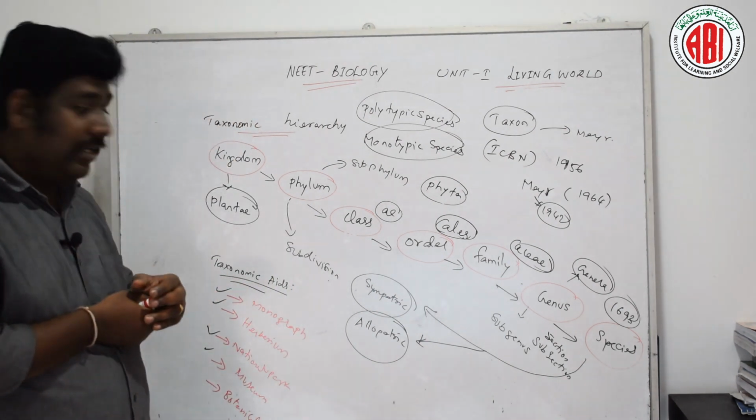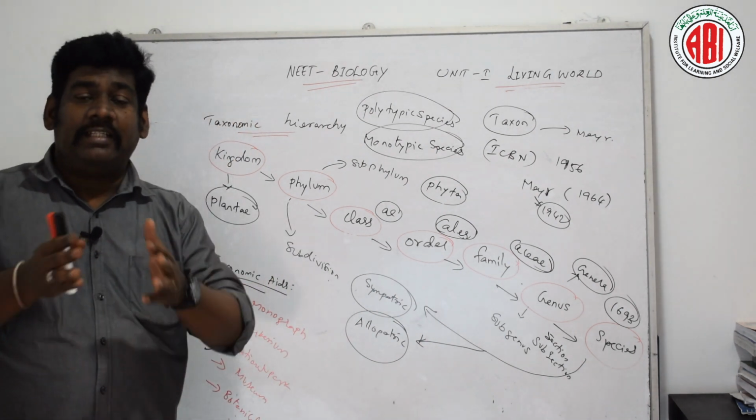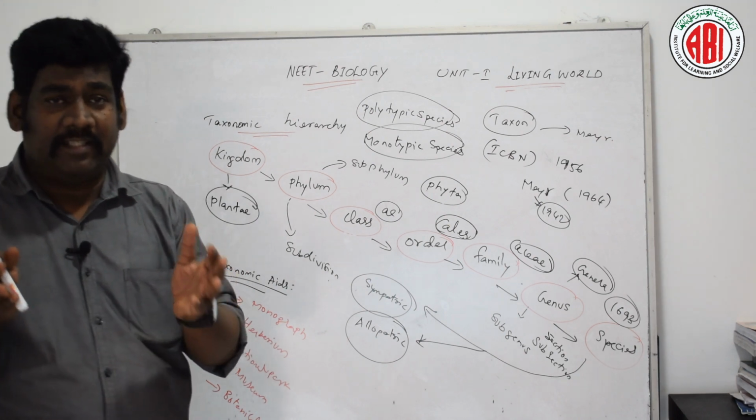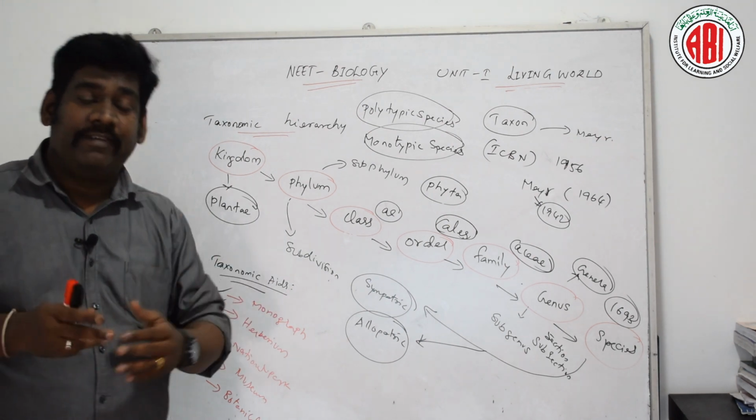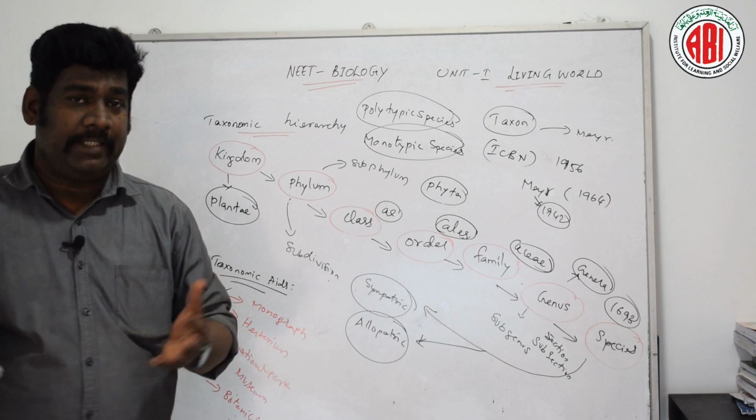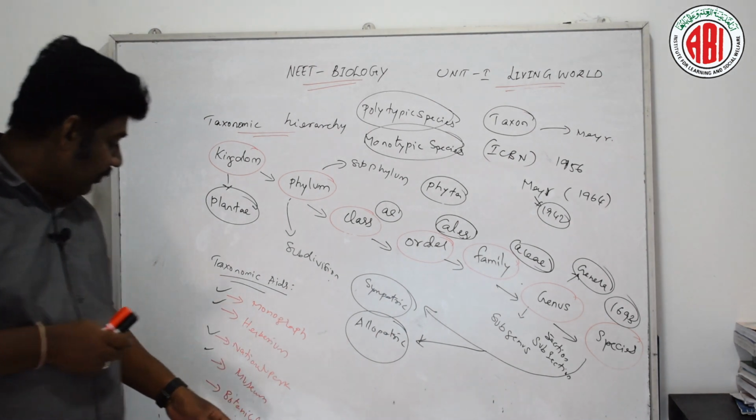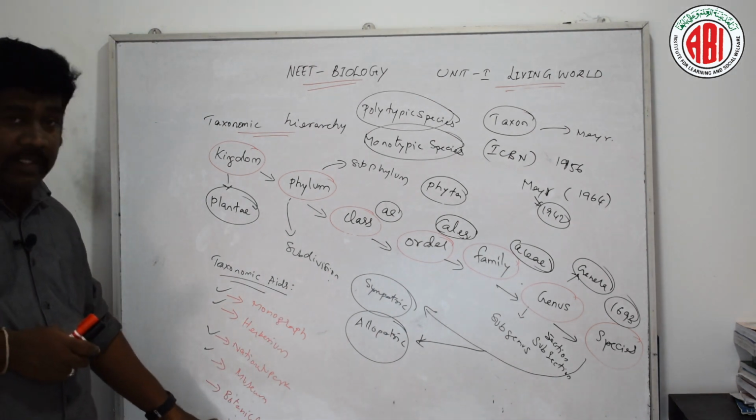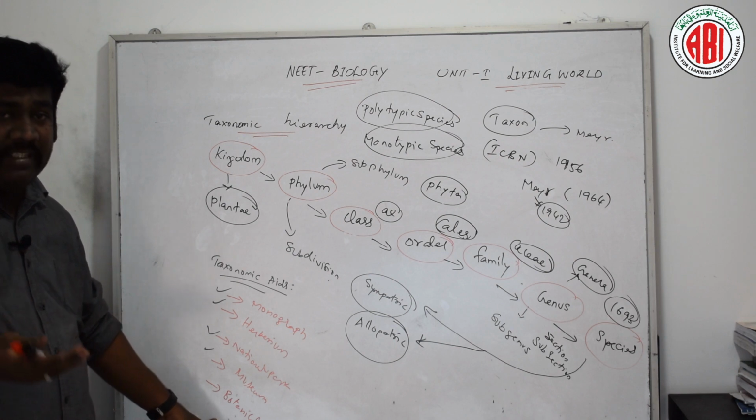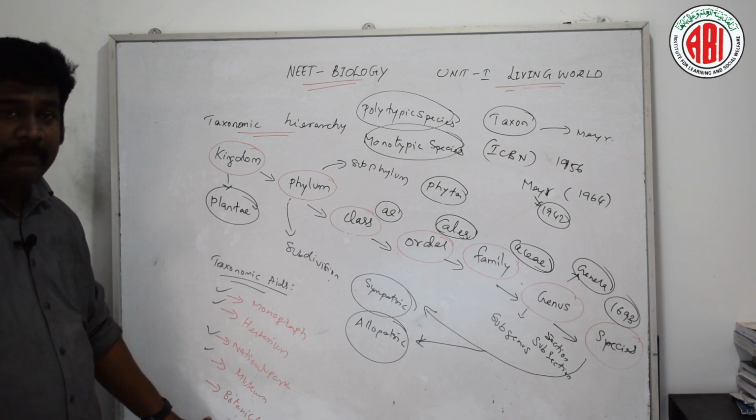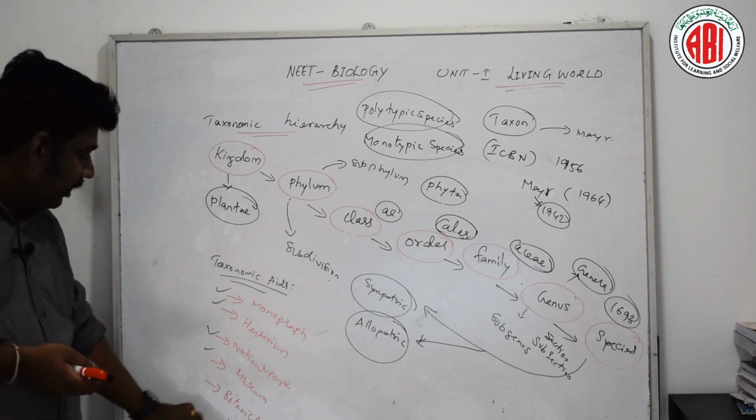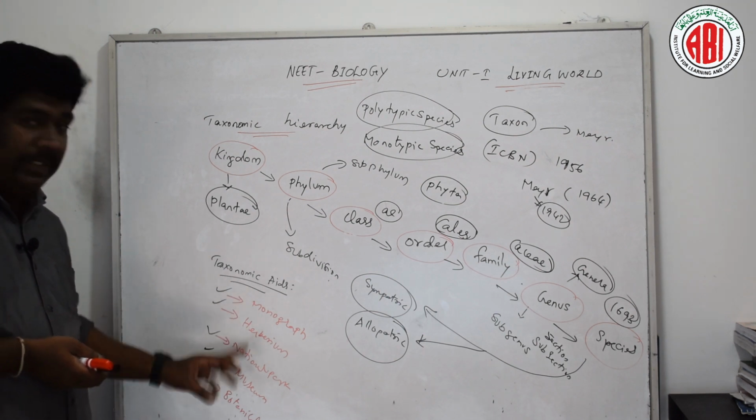So these are a few places where the specialized gardens have collections of a variety of different types of plants. This also gives a reference for studying a particular plant species in detail. So this is one of the taxonomical aids.